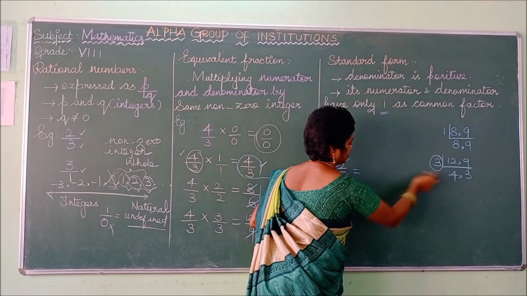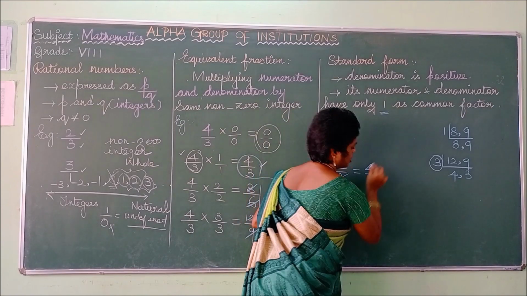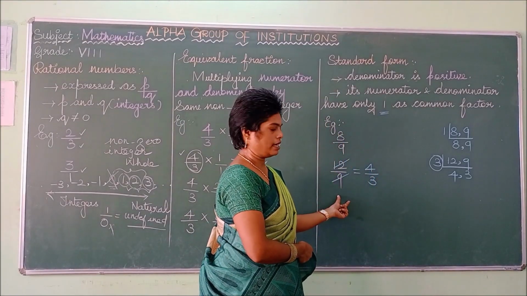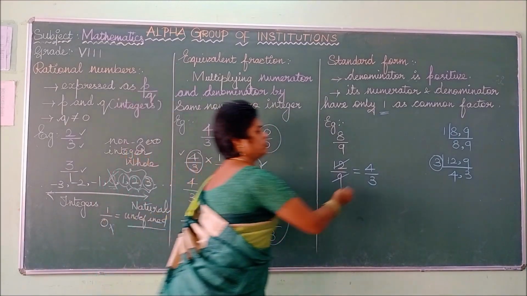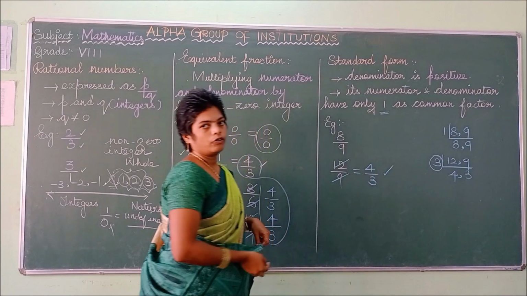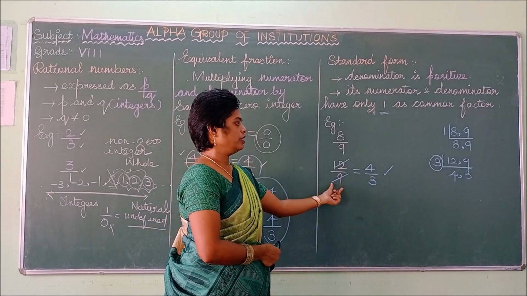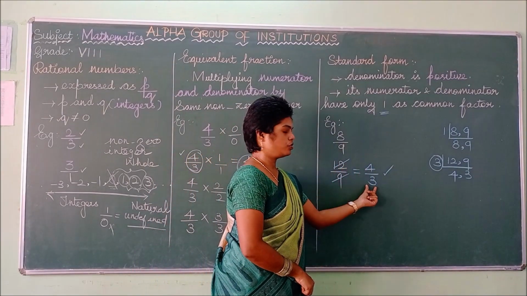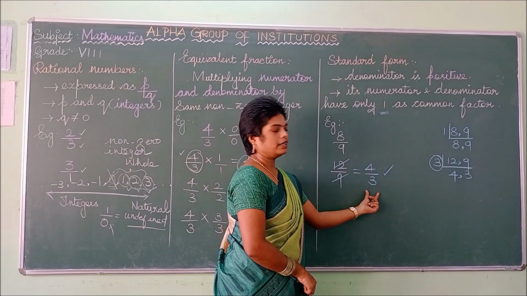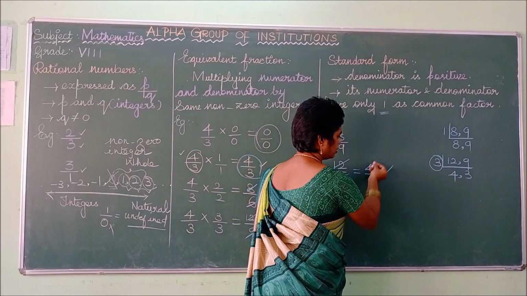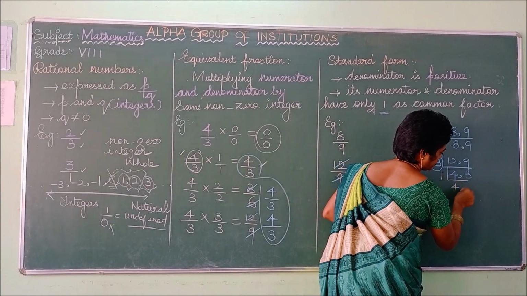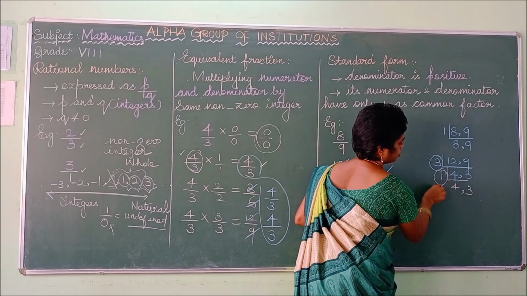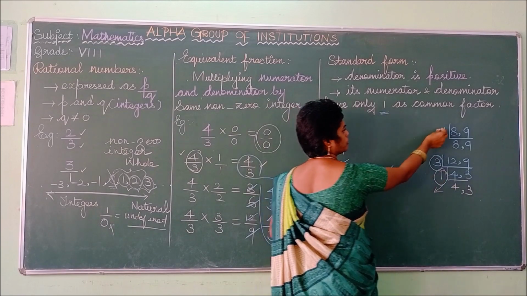What is your answer? 4 by 3. 4 by 3 is your answer. So this is the standard form. This is the only standard form for the given rational number. 12 by 9 can be changed into standard form, means you have to write like this, and if you cancel these two terms, it comes only in one table. So you have to keep in mind which comes in one table.